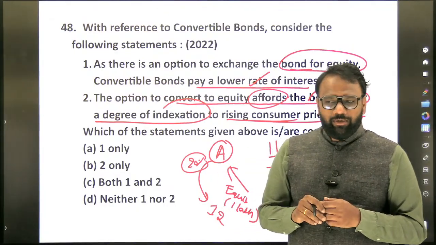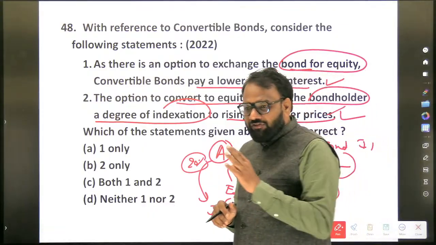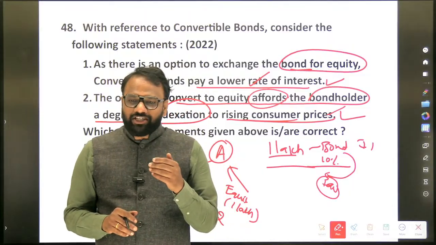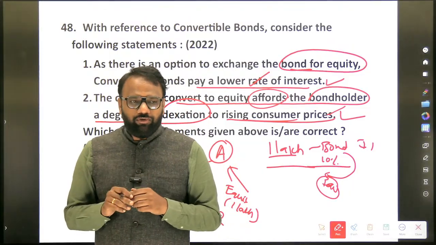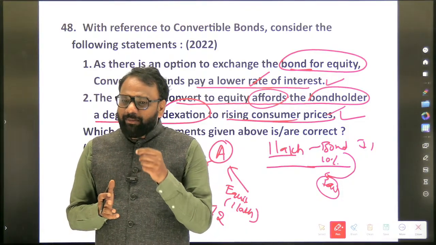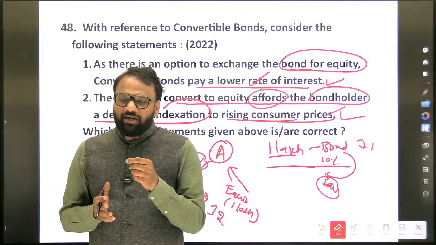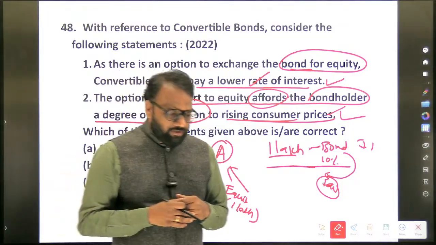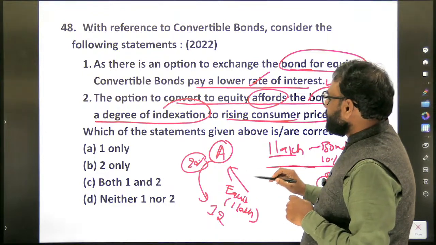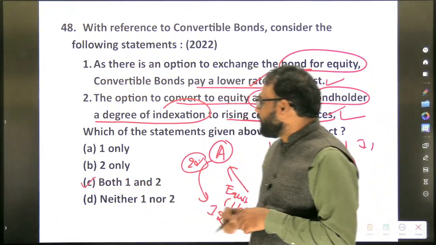See here, the same bonds, different types of questions they asked. It means bonds and shares are a very important topic from the exam point of view. Once you have a basic understanding, to whatever extent they may twist the question, you should be able to answer it with full confidence. So the second one is also correct. So both 1 and 2.